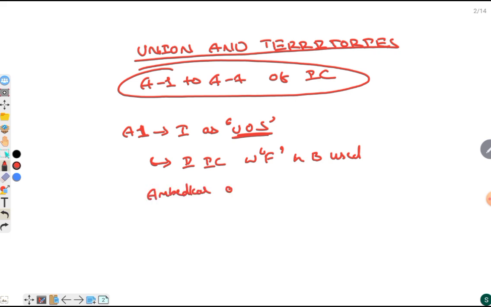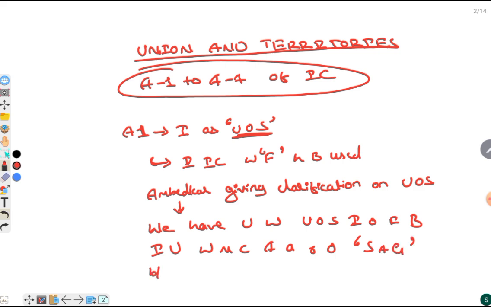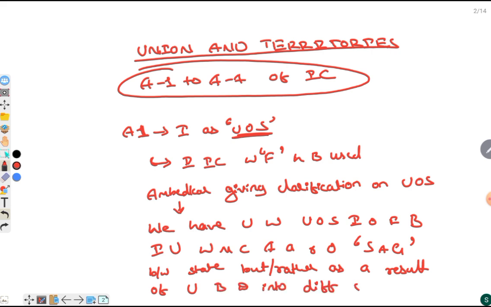Ambedkar, giving clarification on Union of States, says we have used the word Union of States instead of federation because the Indian Union was not created as a result of signing an agreement between states, but as a result of the union being disintegrated into different state components.